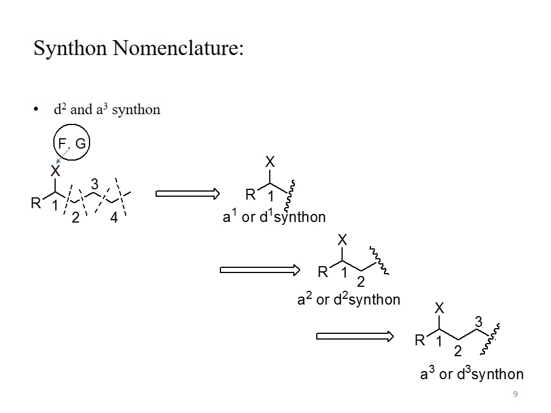One fragment, this one, is 1 X. It may be the A1 synthon or it may be the D1 synthon.